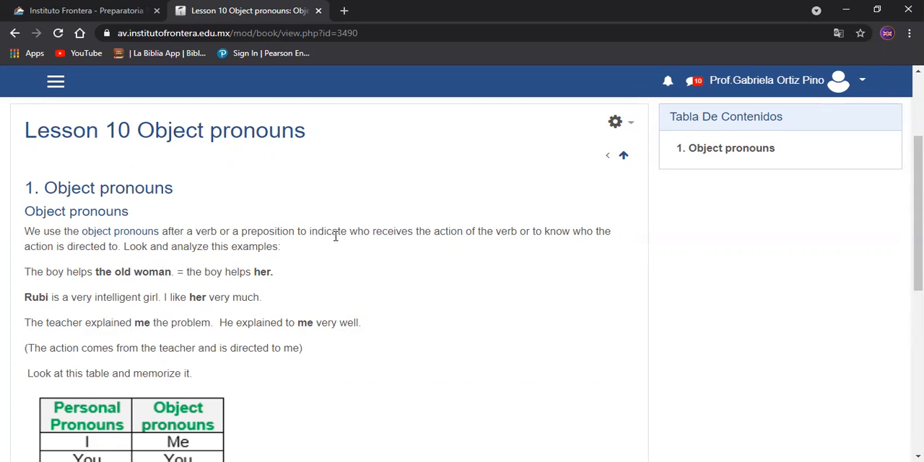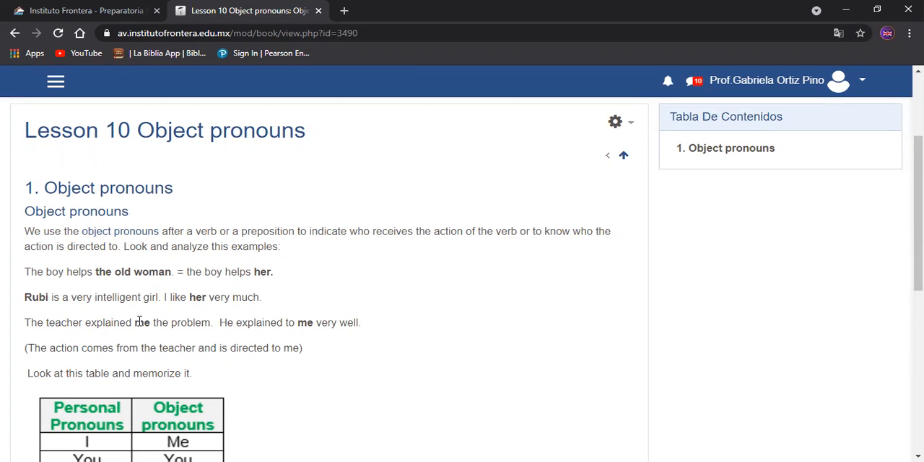Ruby is a very intelligent girl. I like her very much. Este her, igual que acá, aquí her hace referencia a the old woman. Y aquí este her hace referencia a Ruby.